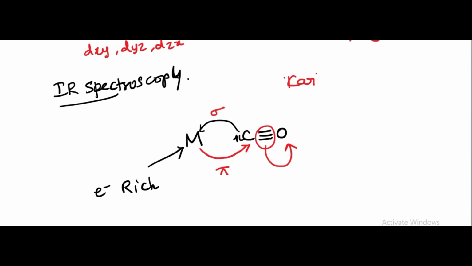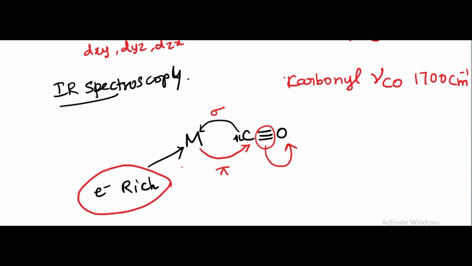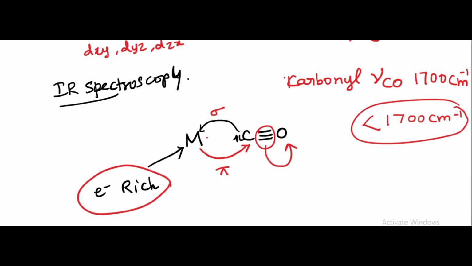We know the carbonyl stretching frequency may be 1700 cm⁻¹. If back donation is taking place effectively with a more electron-rich metal, the carbon-oxygen bond reduction takes place, so 1700 cm⁻¹ is not observed. In fact, we observe a carbonyl stretching frequency of less than 1700 cm⁻¹.